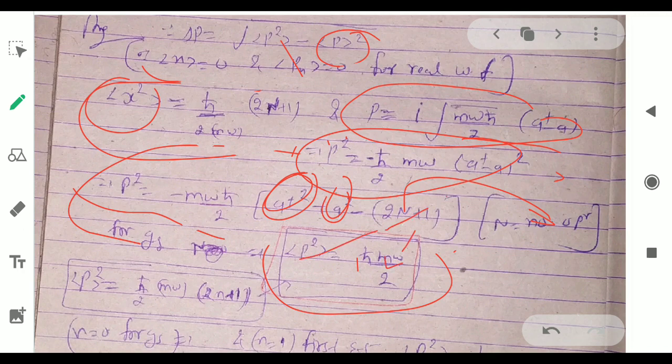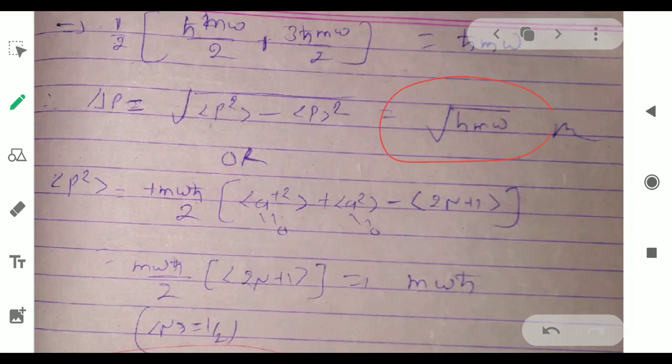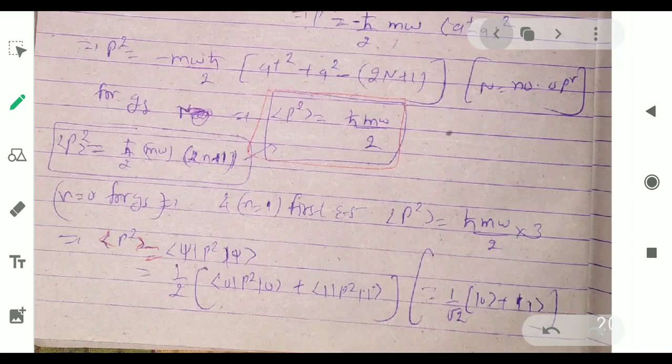After solving, or you can directly remember the value of p², we put the value here and find the expectation value. That means this will be ħ² upon ω.